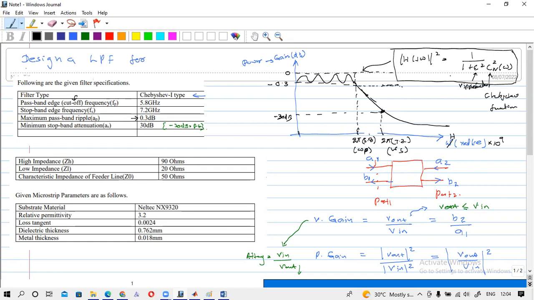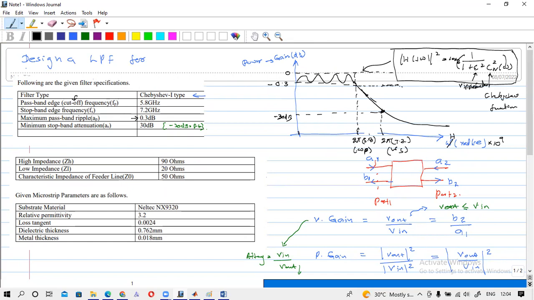For a power gain, this kind of expression will be there, and this will be expressed in dB. Normally we use 10 log 10 for this, in dB. That is exactly what we are doing here.